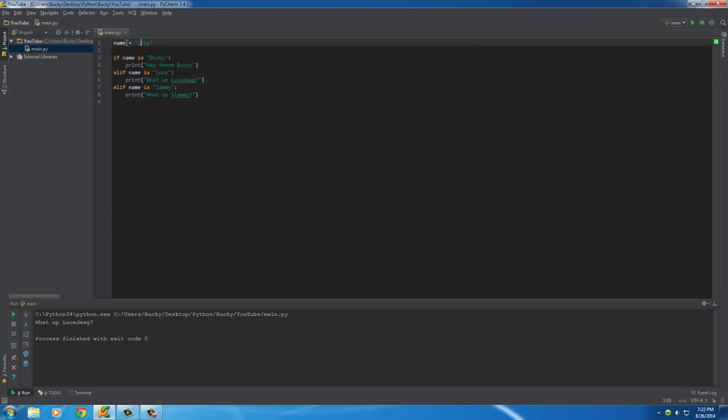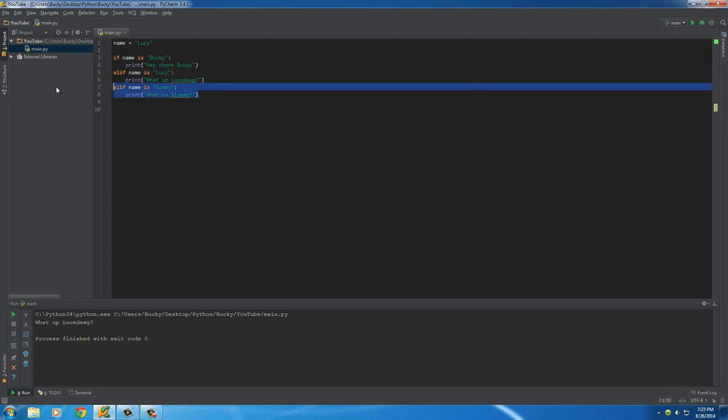So pretty much it ran through top to bottom and said, okay, is this true? Nope. So go down here. Is this true? Yes. So do this. And of course, since this was not true, it skipped this one as well. Okay, simple enough. So now we have a way where we not only can make a decision, like in that beer example, but we can also make a decision to decide between more than one option.